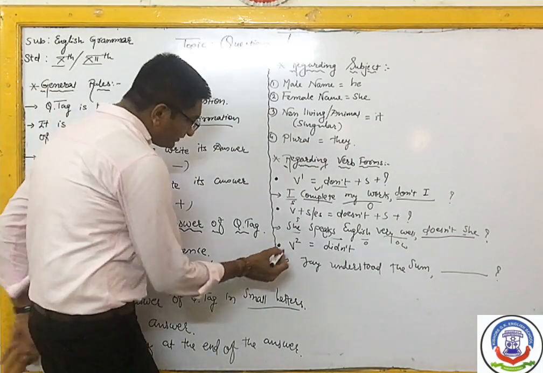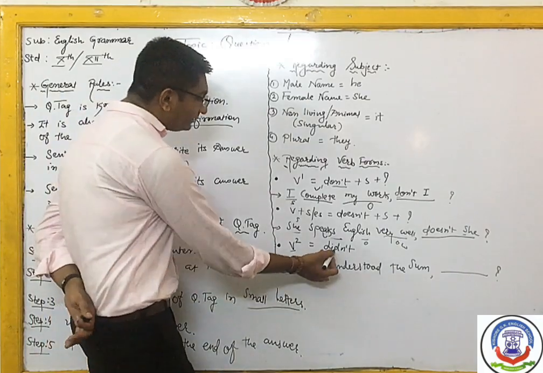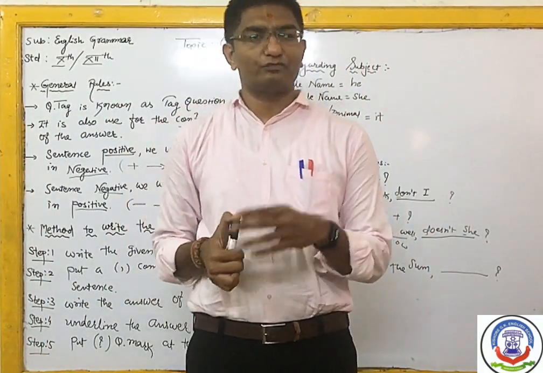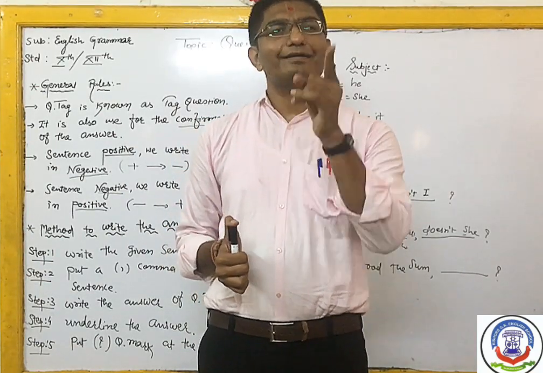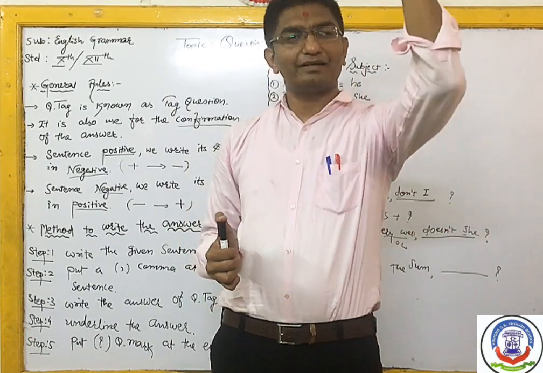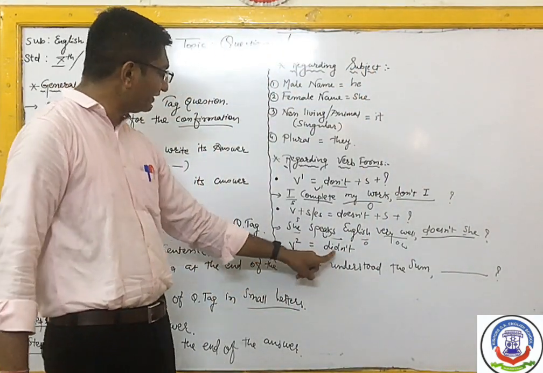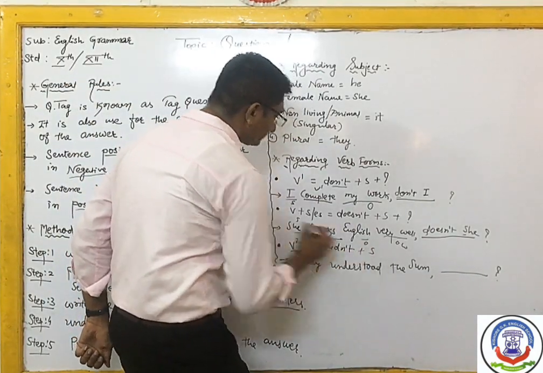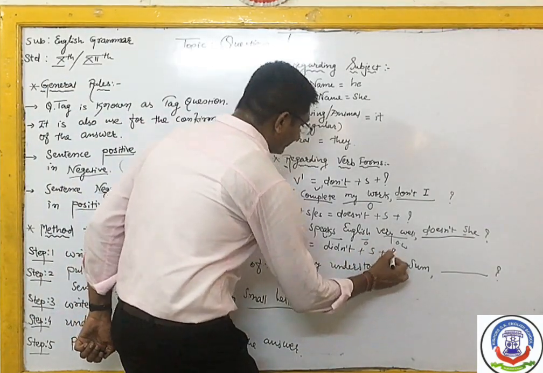And third is, when second form of verb is given, we will write didn't. So what is the second form? Eat first form, ate second form. Drink first form, drank second form. Understand first form, understood second form. These all things you will study in your previous standard. So remember, a verb second form is there, so we will apply didn't, and after didn't we put subject, and after that subject we put question mark.